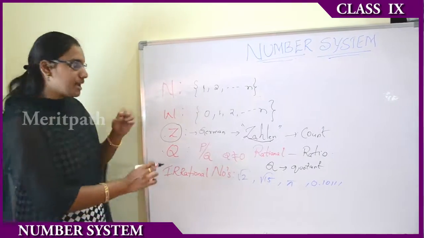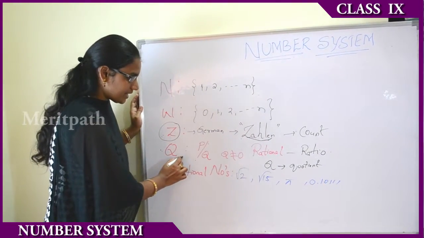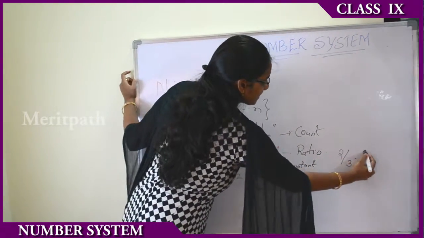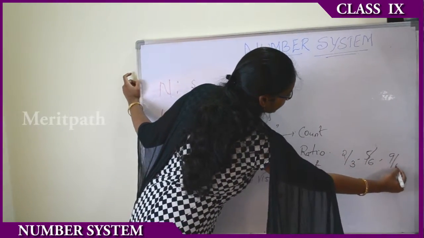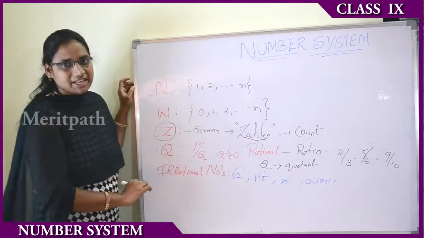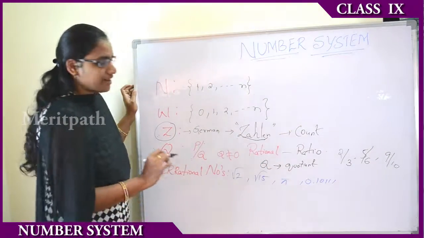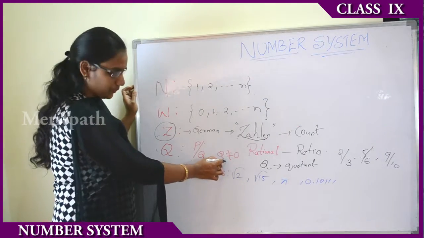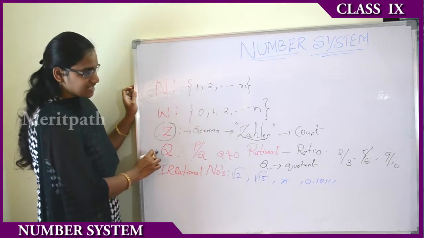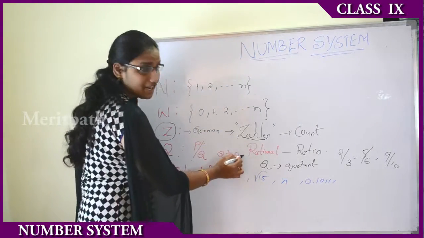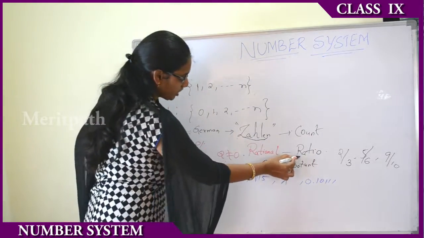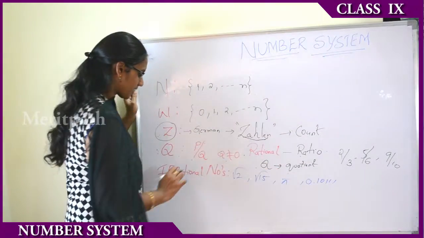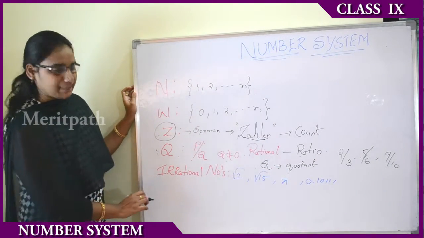Rational numbers are in P by Q form, for example 2 by 3, 5 by 6, 9 by 10. All these are different types of rational numbers. For rational numbers we have to remember one condition, that Q is not equal to 0. The word rational is derived from ratio, and Q is derived from the word quotient. Next we have irrational numbers.